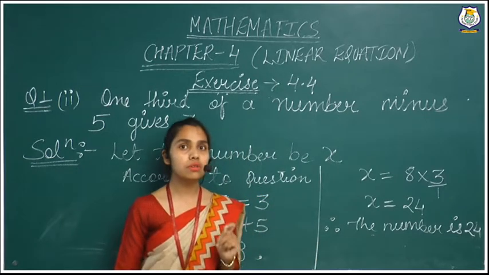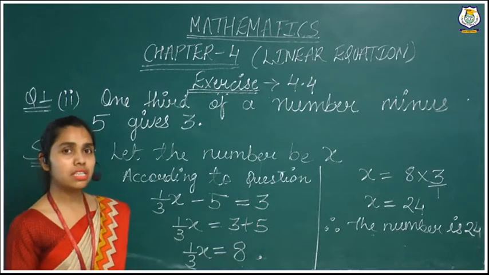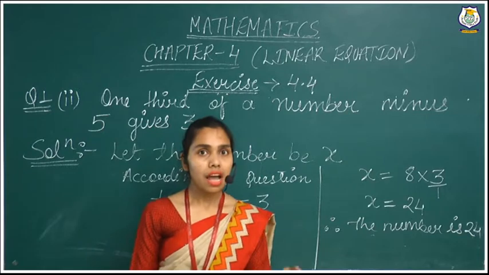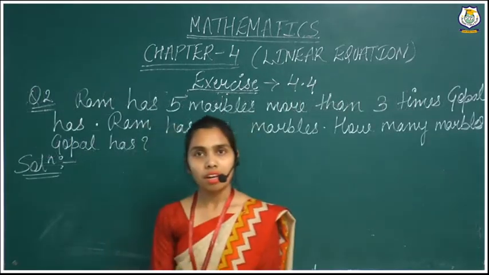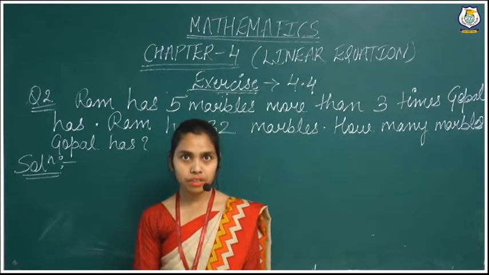x is what we have assumed, we have assumed x is our number. It means our number is 24. So here we have found our number. And now the next part of question number 1, I will give you in the homework in our notes.